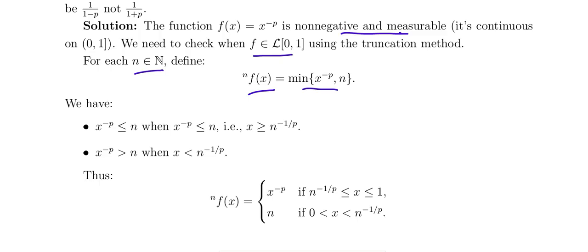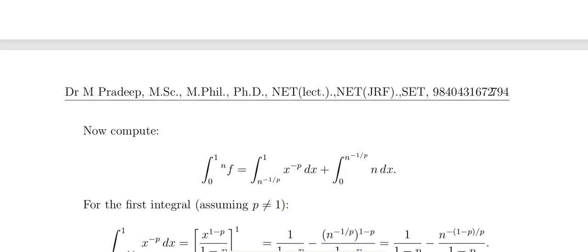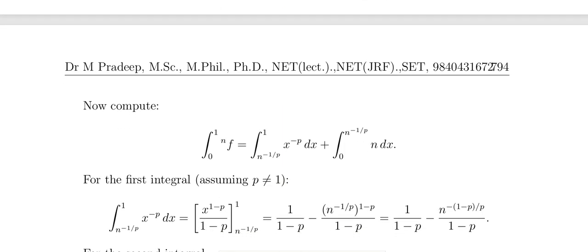So x power minus p is less than or equal to n when x is greater than or equal to n power minus 1 by p. And x power minus p is greater than n when x is less than n power minus 1 by p. So we can define f_n of x like that: it equals n on the interval 0 to n power minus 1 by p, and x power minus p on the rest.